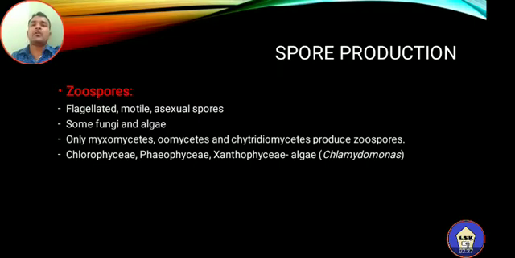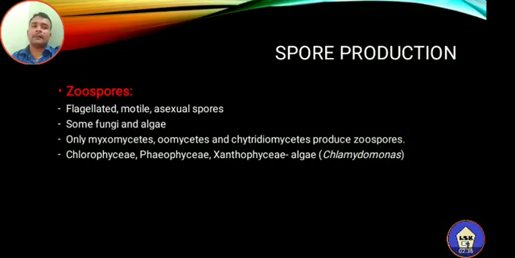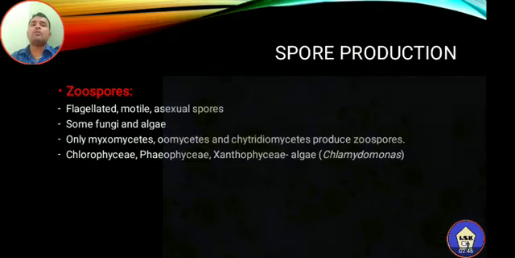The best example for a zoospore producing alga is Chlamydomonas. This is a photograph of zoospores produced by the algae, observed under the microscope.